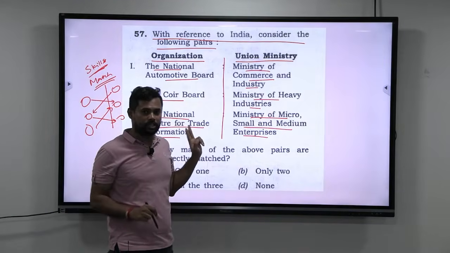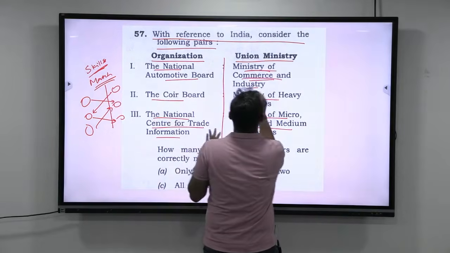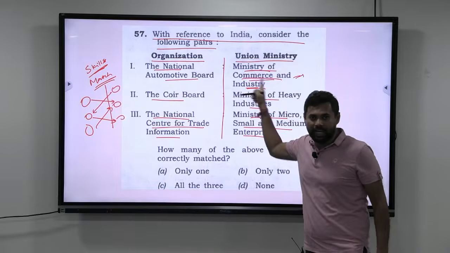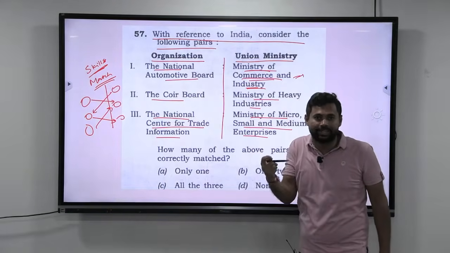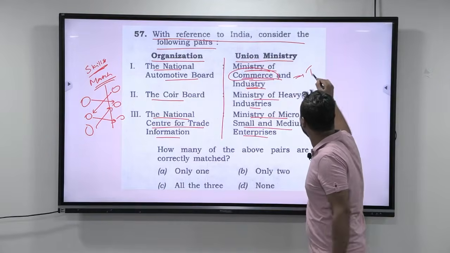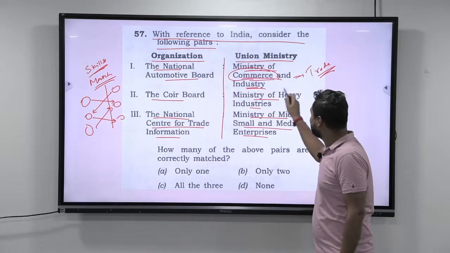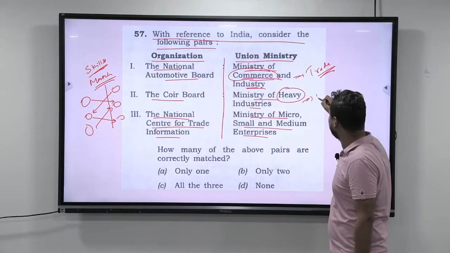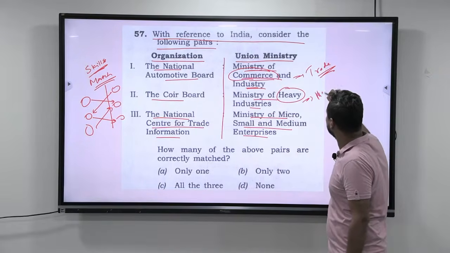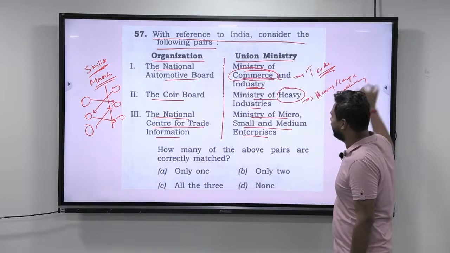Now, when they ask such a question, first with your wisdom, try to understand the Ministry of Commerce and Industry. If you look at the name, what do you think their main responsibility is? When they say commerce and industry, the main responsibility is trade. The next is the Ministry of Heavy Industries. That means their main responsibility is heavy or large machinery. Okay, that is their main responsibility.